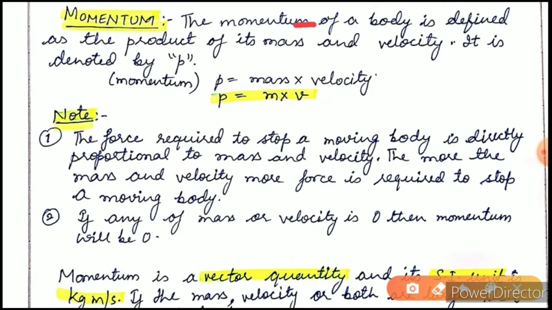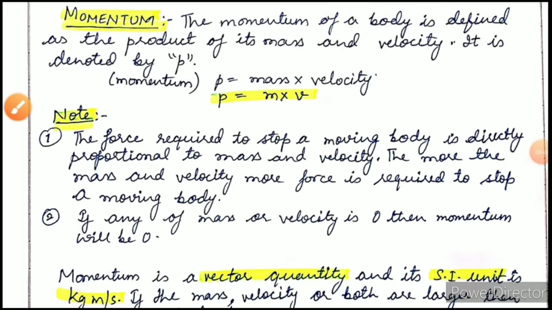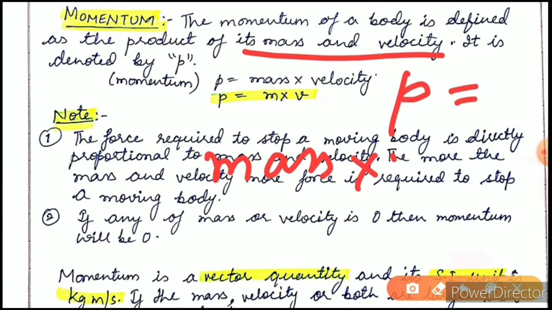Now come to the next topic, momentum. The momentum of a body is defined as the product of its mass and velocity. Momentum is denoted by small p, and it is the product of mass and velocity.